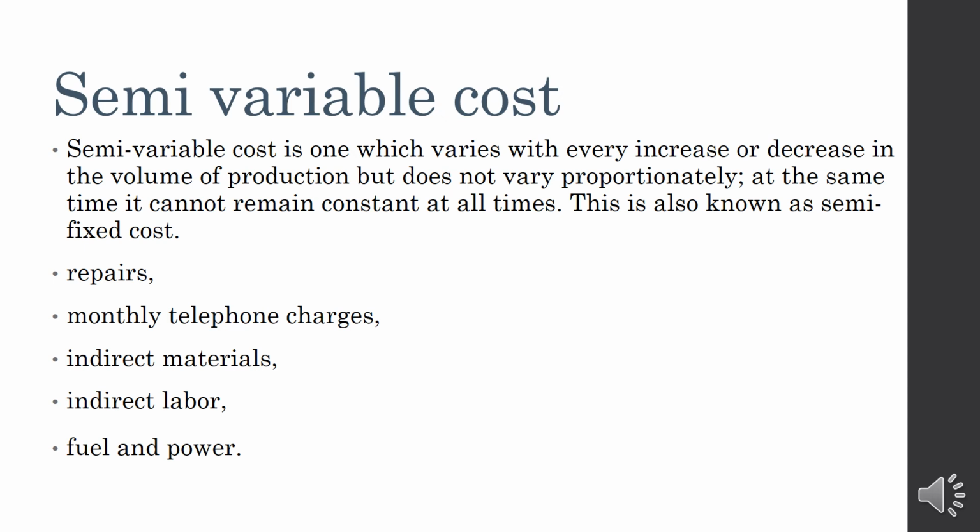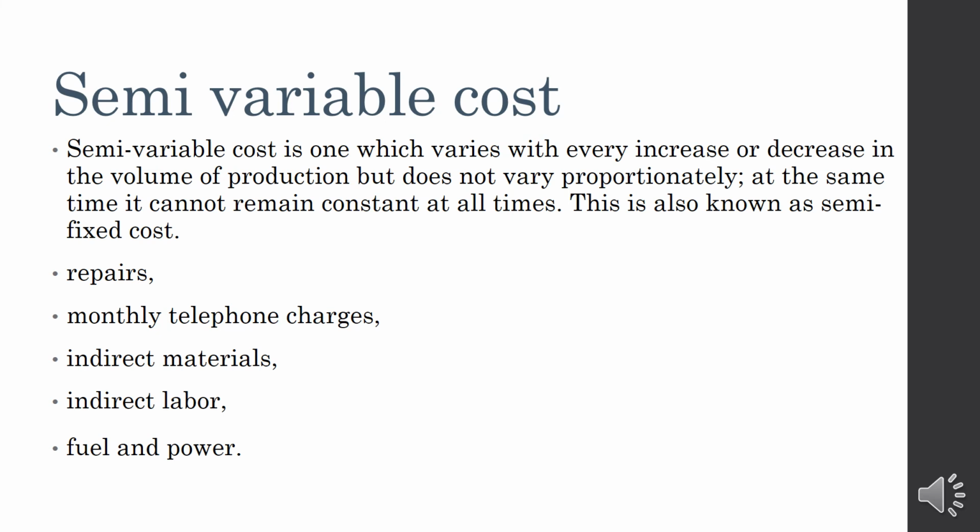Then indirect materials. For example, we can say that it is not a direct material, it is indirect material. For example, some service vehicle we are using. If the output is more, we can use some vehicle, but normally, if you are using a rented vehicle per month, this is the rent. But sometimes if we make them work extra hours, we have to pay extra money for that. So those kinds of costs will be considered.